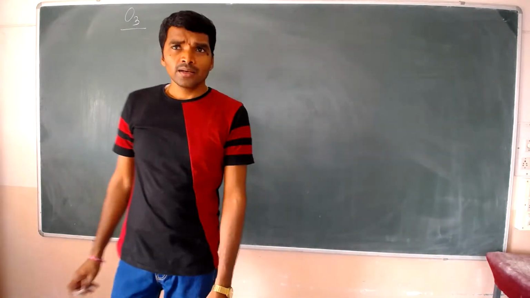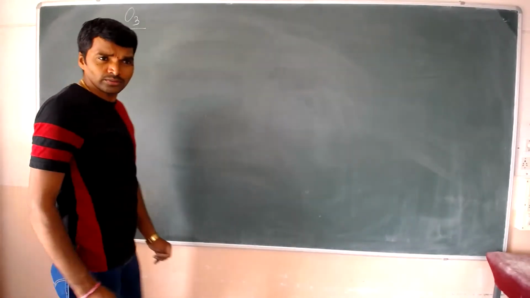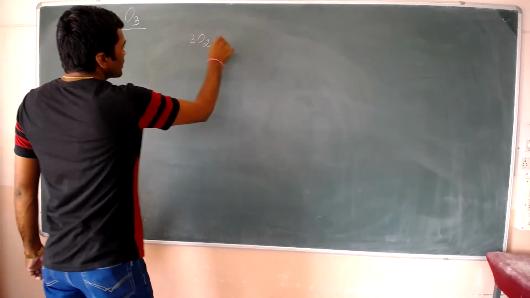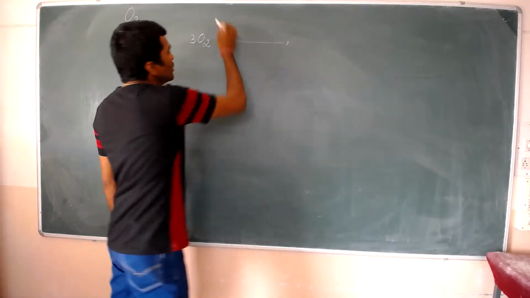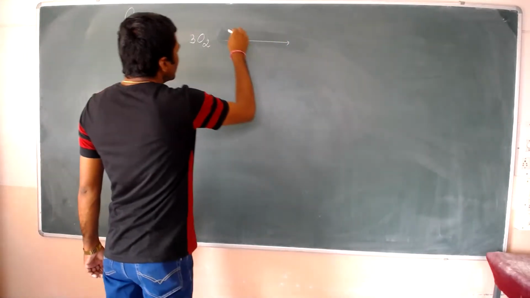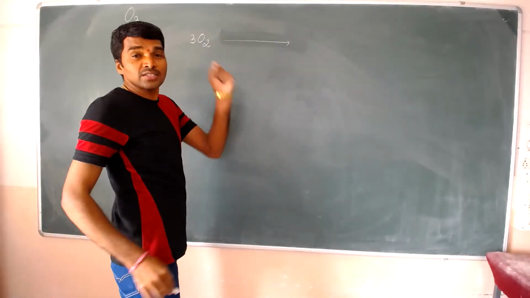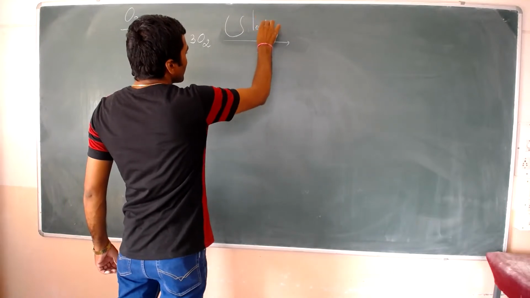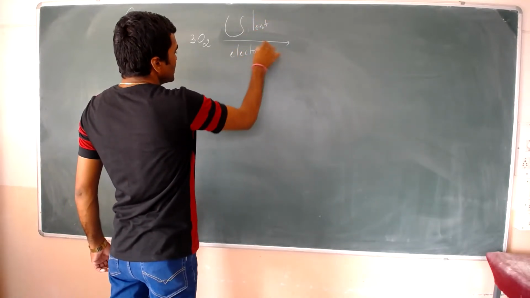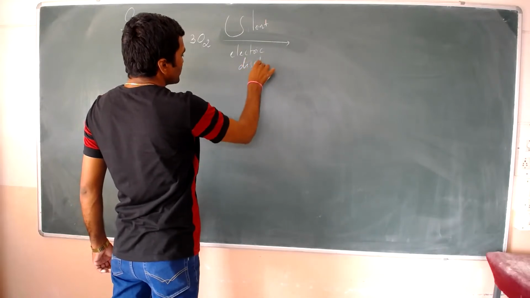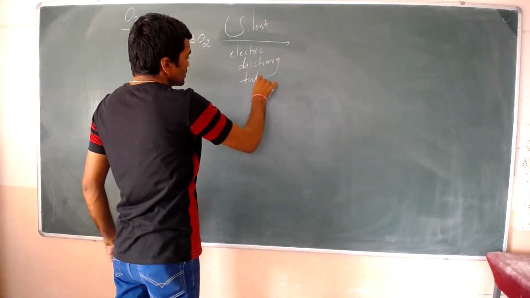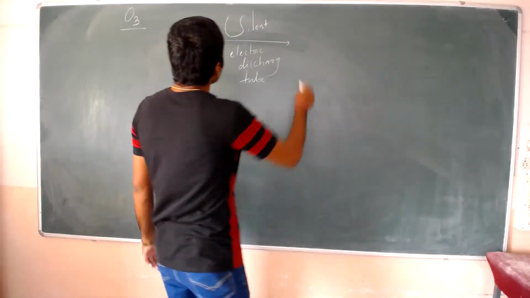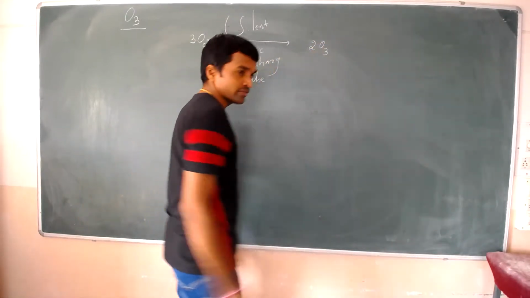Now see, how can we prepare the ozone? Ozone we can prepare from oxygen, which passes through the silent electrical discharge tube. Then 2 moles of O3 will be formed.